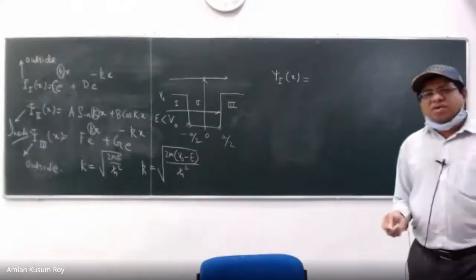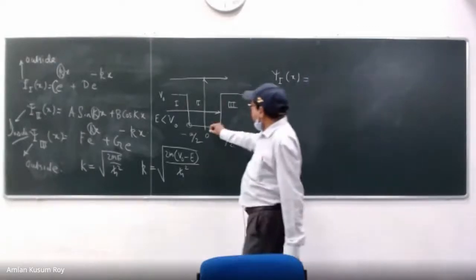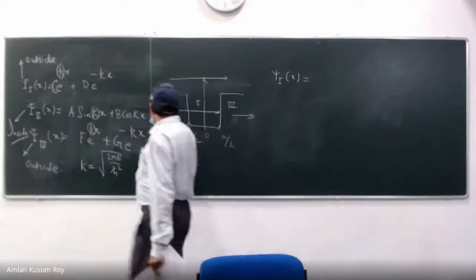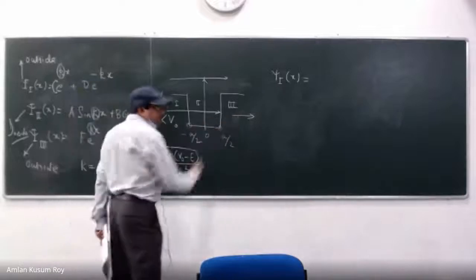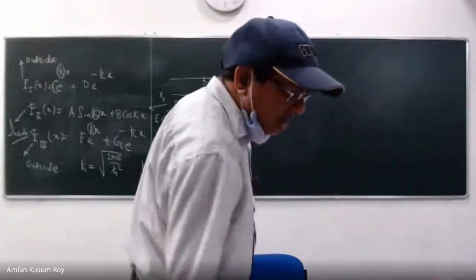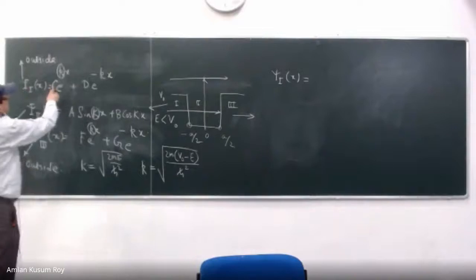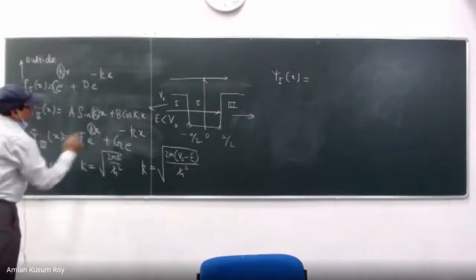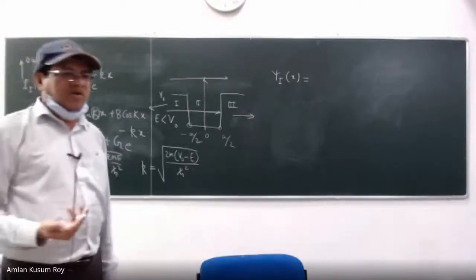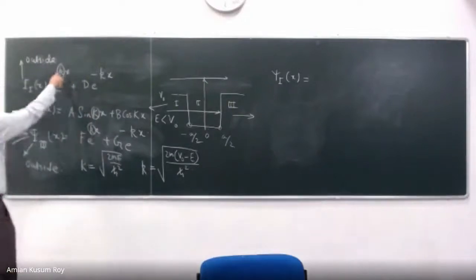So now what is my boundary condition? So this side is my x. I started with 0. This side is the side of plus infinity, x goes, and that side is x goes to minus infinity. So what I must do? I must do something with these coefficients, the c, d, and f, g. Can I take all these coefficients? Let us see. c e to the power kappa x, right?